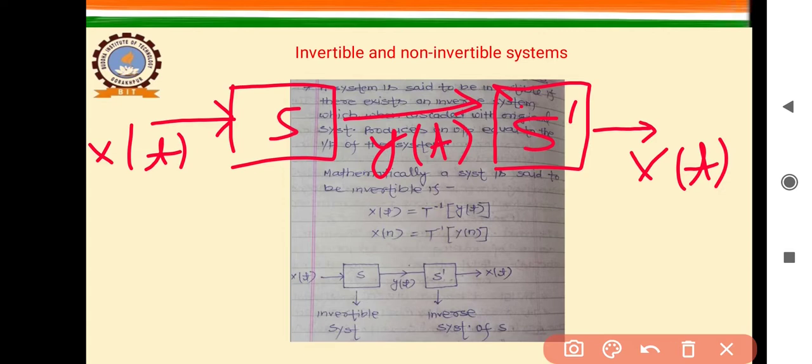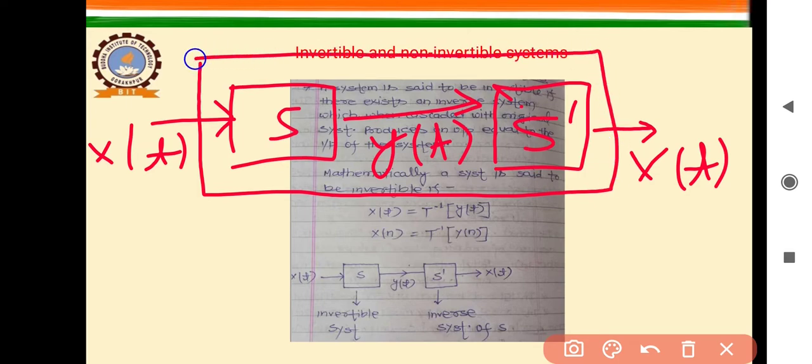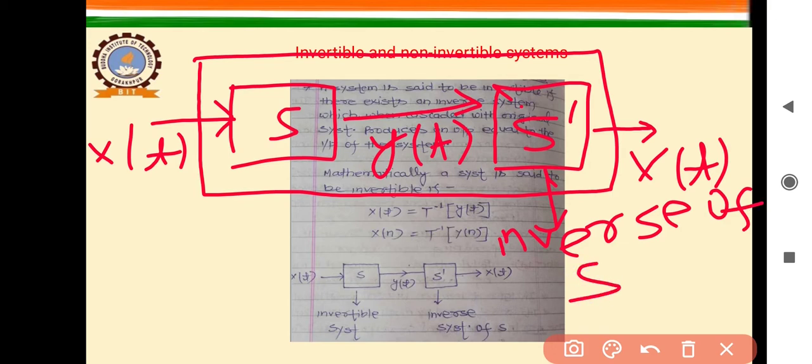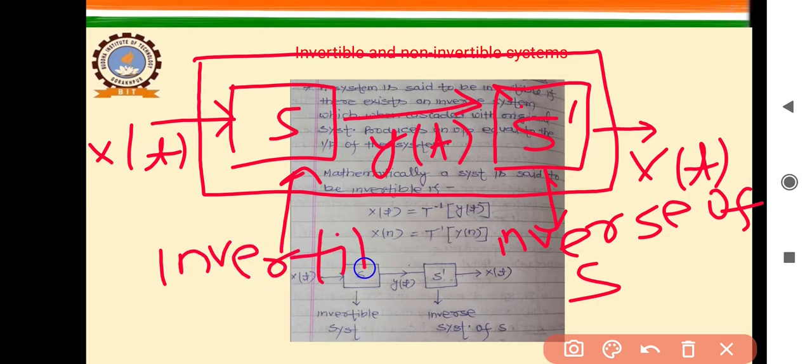It means that these two systems S and S dash are working as an identity system. Here S dash is called the inverse of S, and S is called an invertible system.